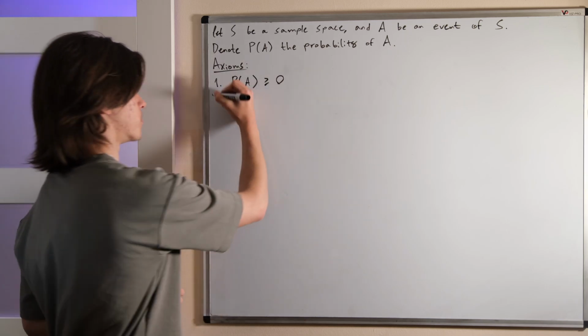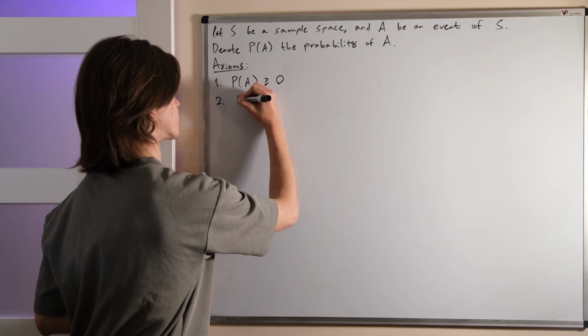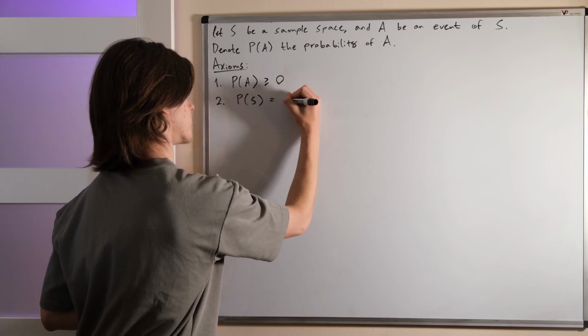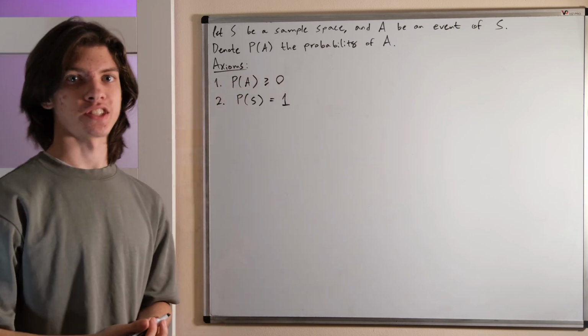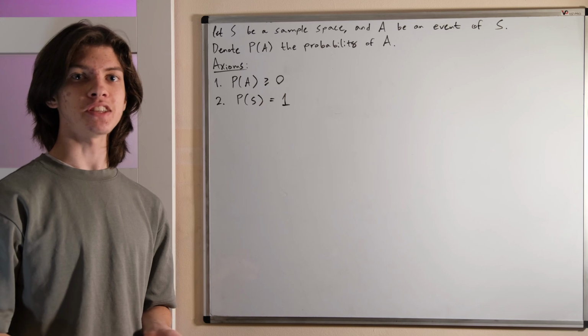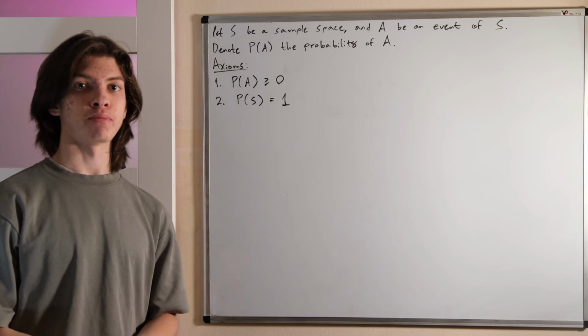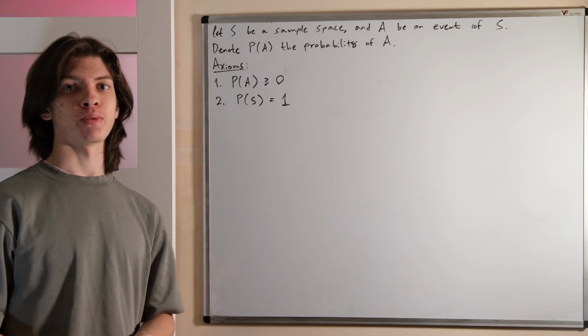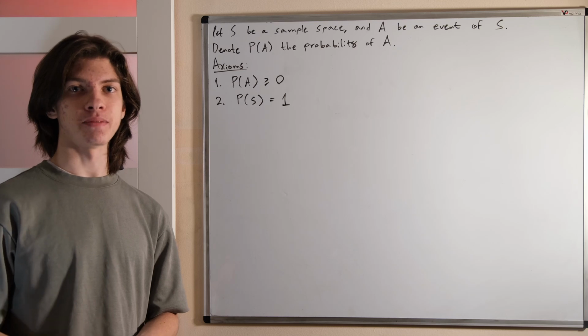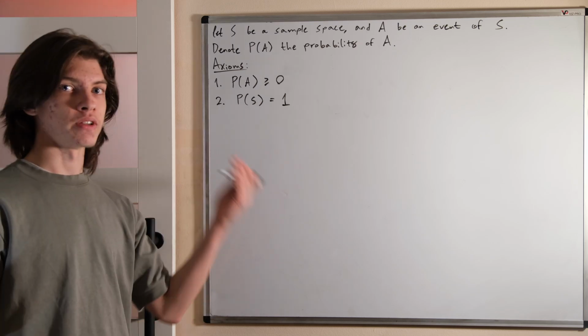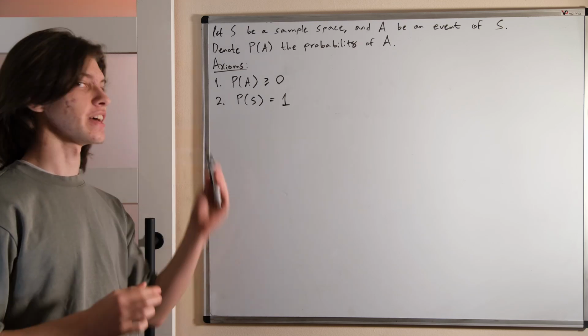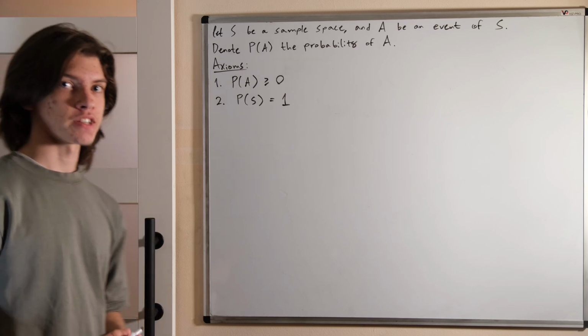Second axiom: the probability of the sample space is 1. This means that whenever we conduct a random process, we must get at least some outcome. For example, about the weather. Tomorrow there will be weather. I don't care if it's rainy or sunny. With probability 1, there will be weather tomorrow. And that's what this second axiom means. Also makes a lot of sense.